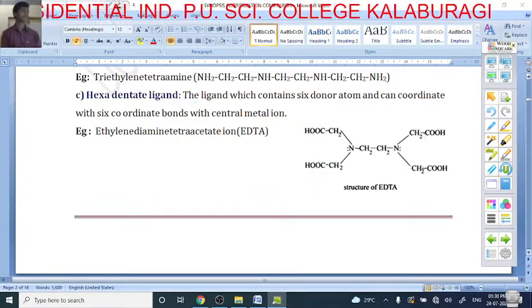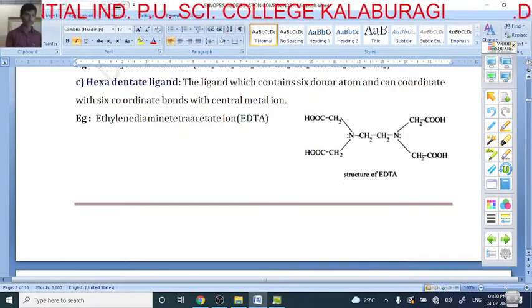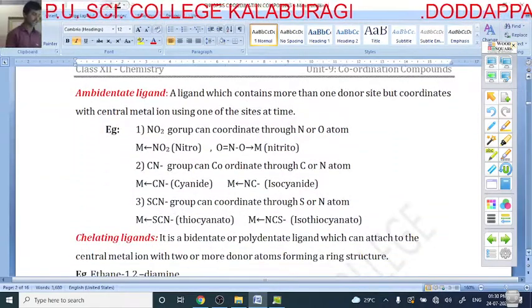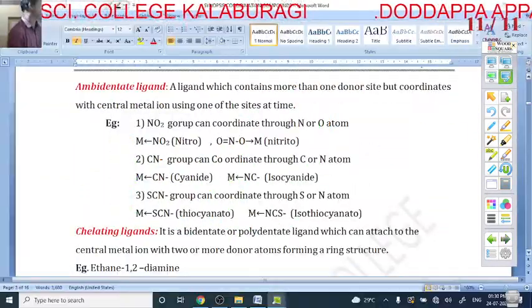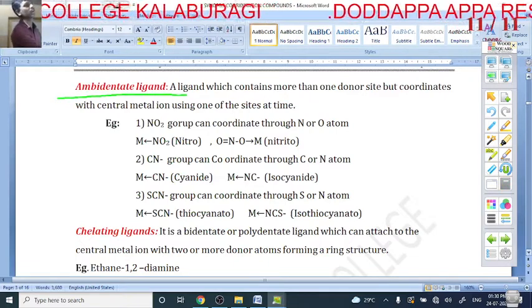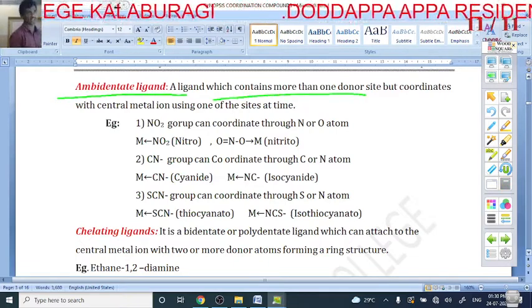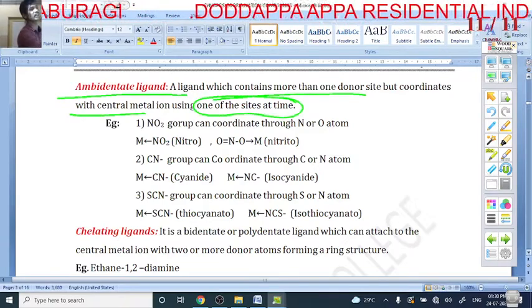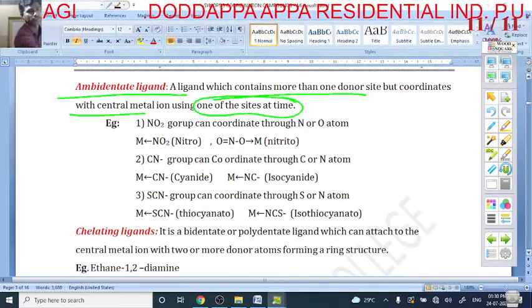The next part is, okay, ligands are over. The next very important topic is the ambidentate ligand. What is an ambidentate ligand? An ambidentate ligand contains more than one donor site, but coordinates to the central metal using only one of the sites. Very important, one of the sites. Yes, my dear students, I am discussing here.